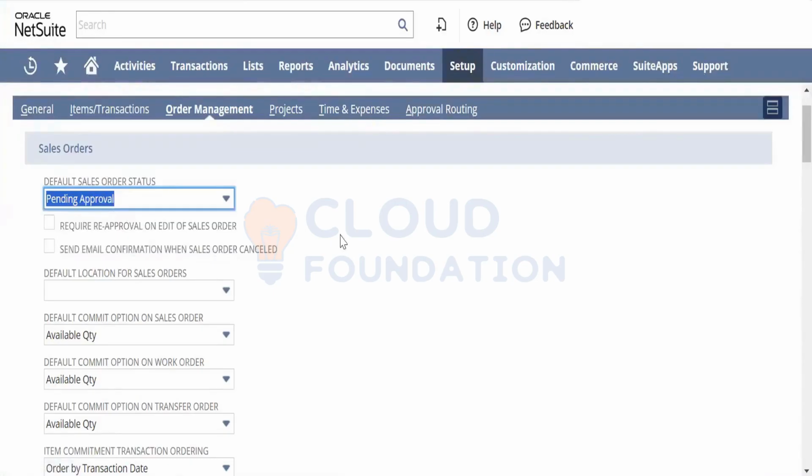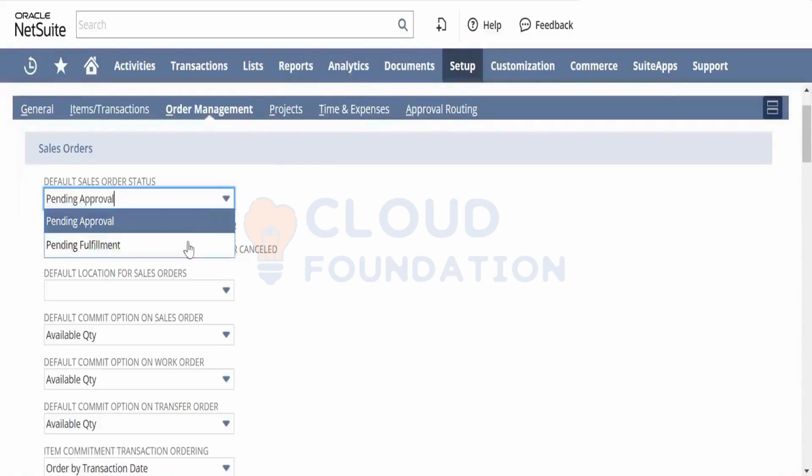So when you select pending approval and when you're creating the sales order, it initially goes to the pending approval state, and from there to the next approver. Let that be a sales manager who would be the next approver. So it will go to that particular sales manager. He has to approve the sales order. Only then the warehouse people will be able to process the sales order. That is what your pending approval is.